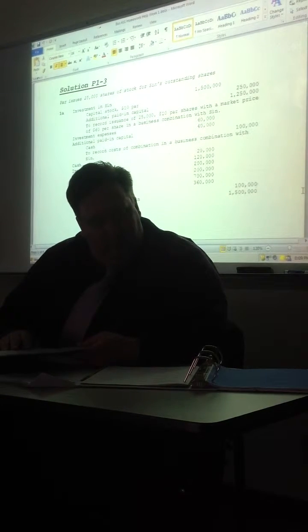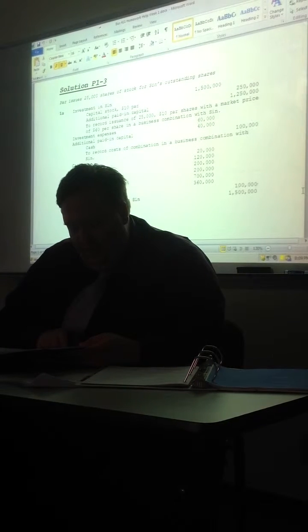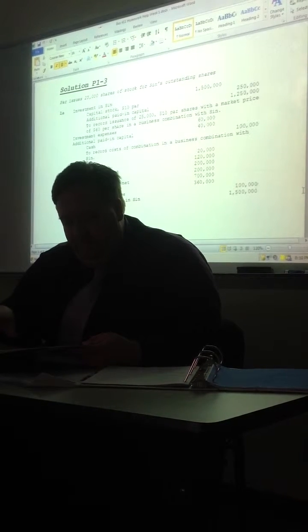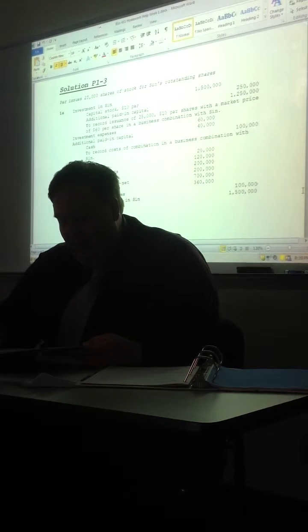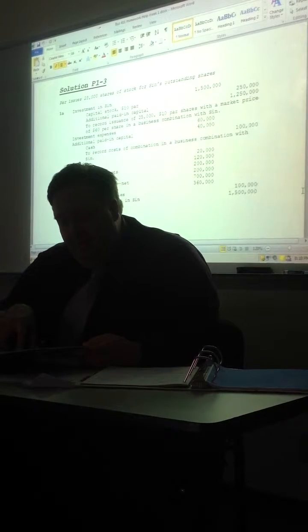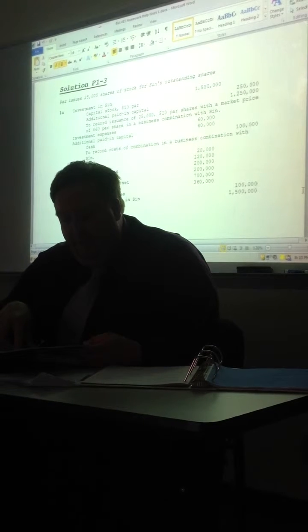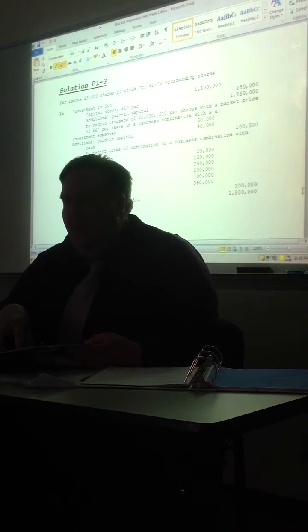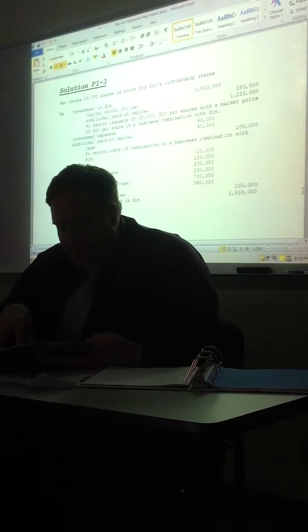So it says that we bought 25,000. If you look up here, it says on January 2nd, PAR issues its own $10 par common stock. Yeah, that's the play on words. I wish it would not be. So we know that PAR is just a number they came up with for all of it. Okay, and the SIN was dissolved. In addition, PAR paid $40,000 for registering securities and $60,000 for other costs. So we know that the other cost is going to be expensed probably, and the security registration is going to be part of APIC, additional paid-in capital. That's kind of short for that.